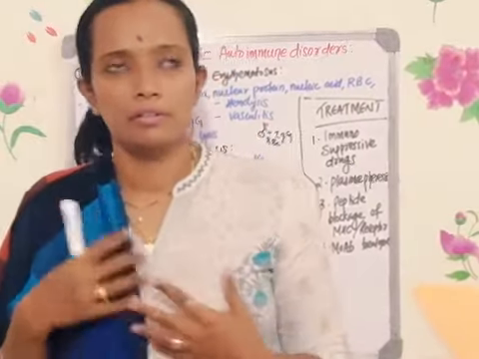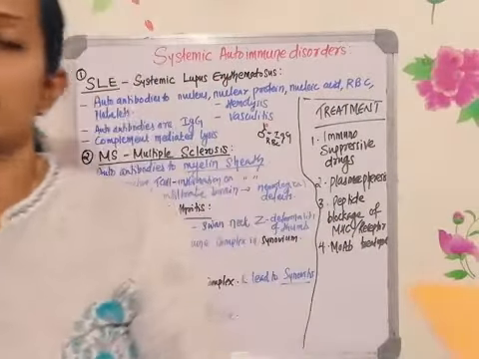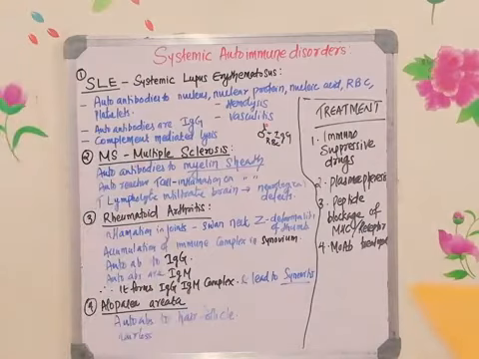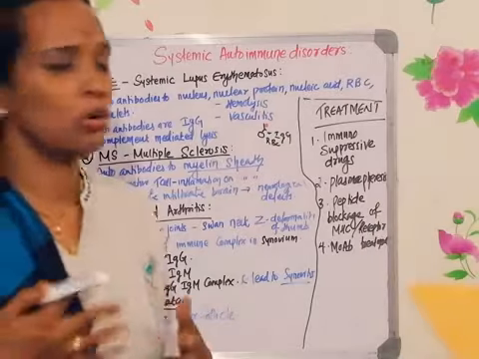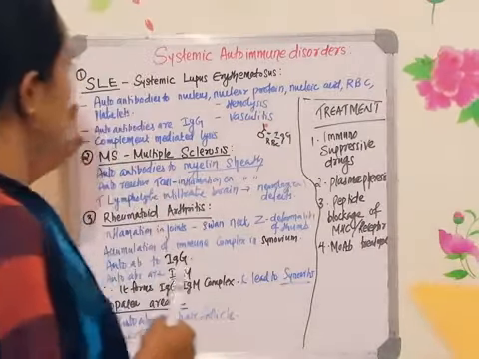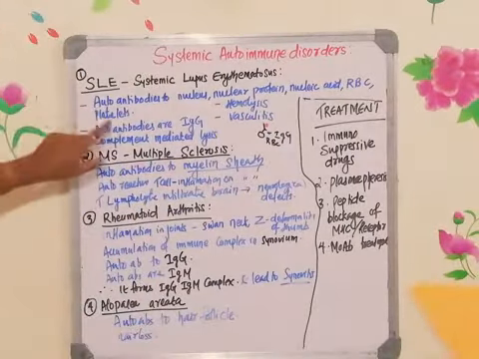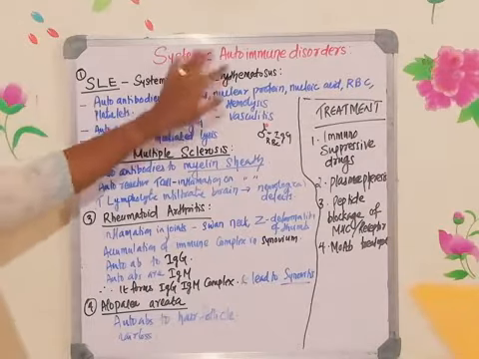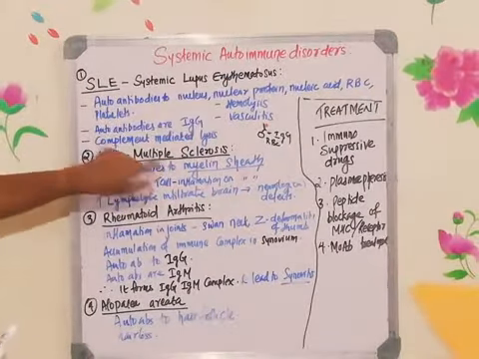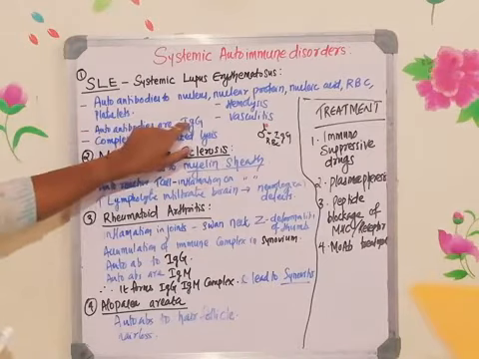The other symptoms of this disorder are fatigue, they will be very tired, fever, joint pain, stiff muscles, swelling, chest pain, and memory loss. All these things can be seen in the case of systemic lupus erythematosus. Clear? So autoantibodies to the nucleus, I told you this two times. Now the autoantibodies are immunoglobulin G.